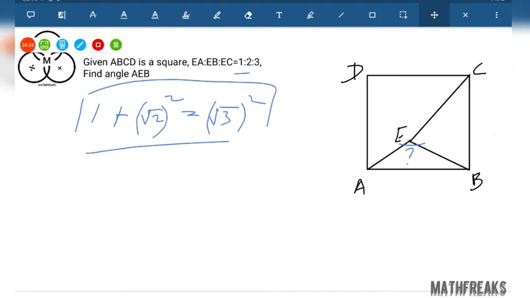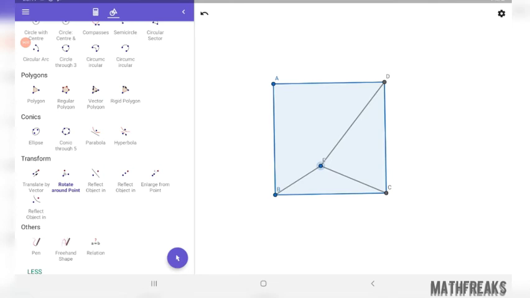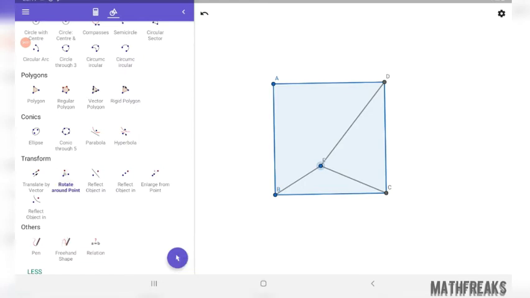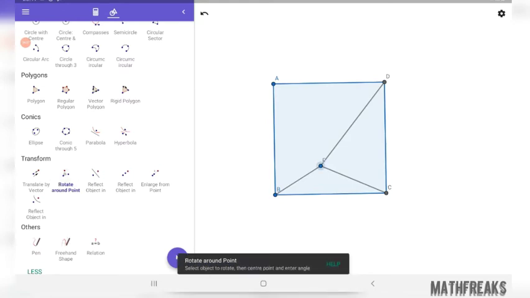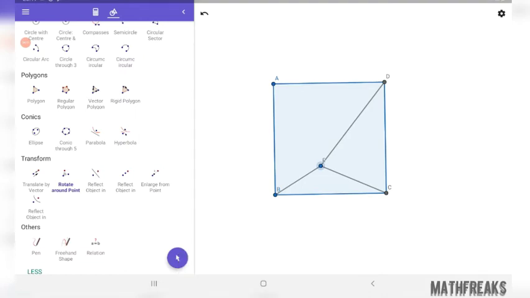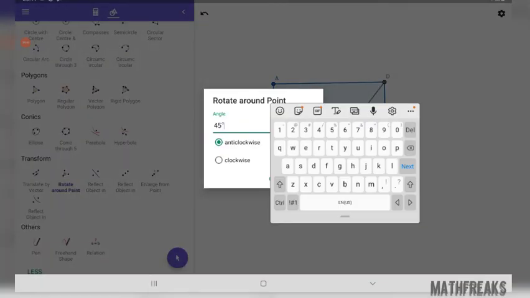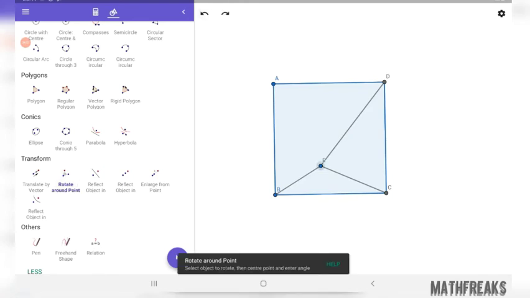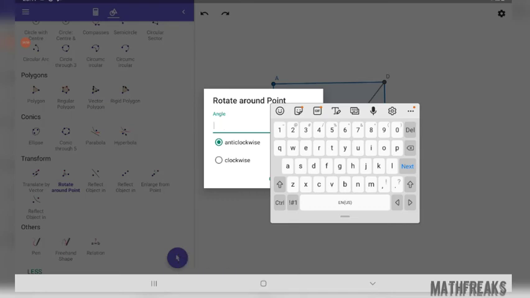Please try it. This is our diagram, that we are having ABCD. This is E. We are having EB is to EC is to ED equals 1:2:3, and now we are going to just rotate. Rotate around point. Select object to rotate and then center. So this will be a 90-degree rotation. This should be anti-clockwise, otherwise it will be difficult. (90° clockwise).